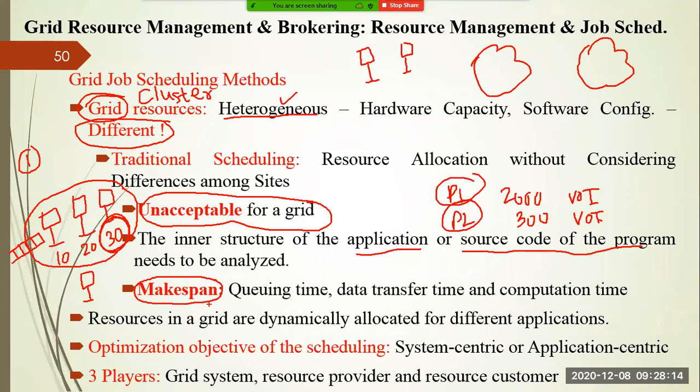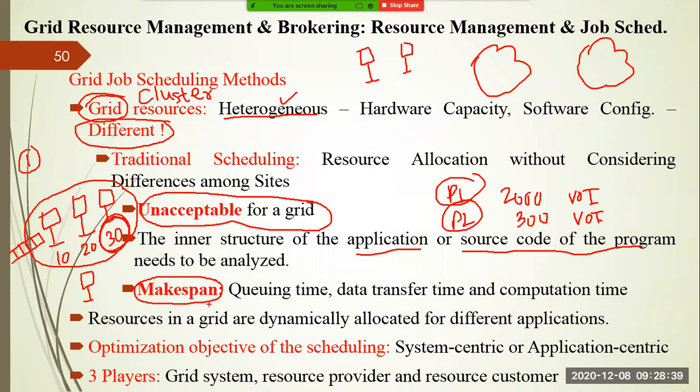And the main objective of scheduling can be categorized into two types. It may be system centric or it may be application centric. System centric means we will see how we can properly utilize a particular system. In the application perspective, you can see how the application will be completed with a smaller makespan, right? A system will execute either the first application or second application or third application.